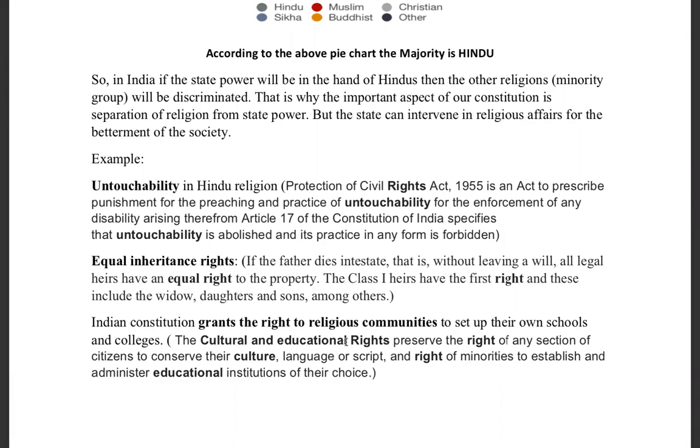Next, equal inheritance rights. Remember, earlier what used to happen is that the property was not divided equally between the girls and the boys of the family, like the heir, the next one. So then we got equal inheritance rights, now that the girls also have an equal right to the distribution of the property, right?